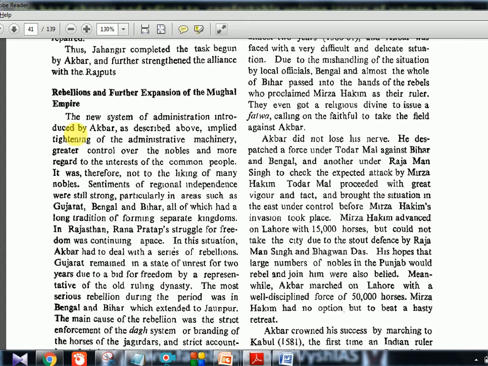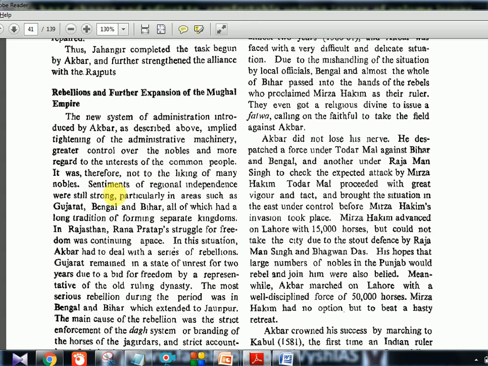The new system of administration introduced by Akbar, as described above, implied tightening of administrative machinery, greater control over the nobles, and more regard to the interest of the common people. So it was overall a very good administrative policy, a little strict for the nobles but good for the common people. It was therefore not to the liking of many nobles.